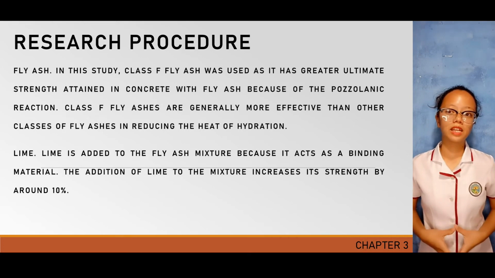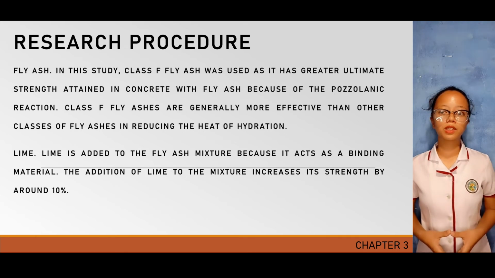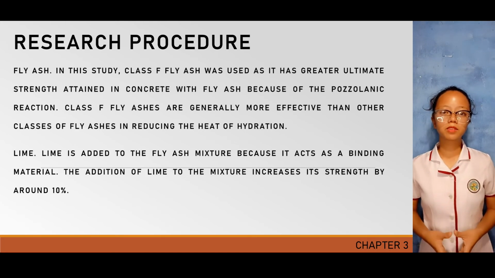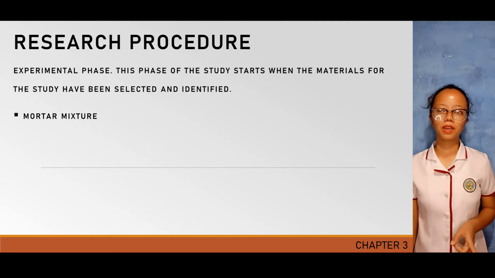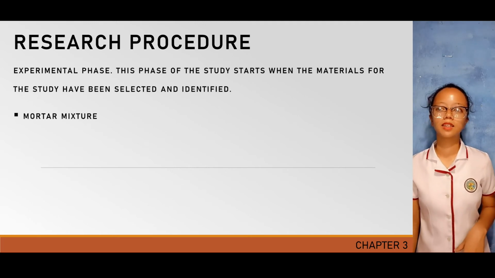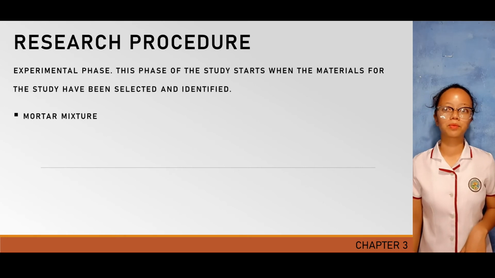We also have the lime. The addition of lime to the mixture increases its strength by around 10%. Lime is only considered as a binding material. We have the experimental phase. This phase of the study starts when the materials for the study have been selected and identified.